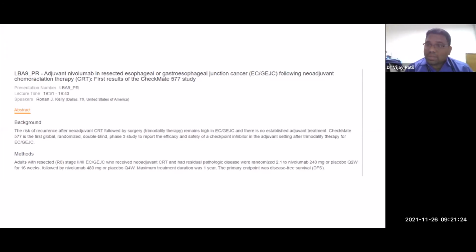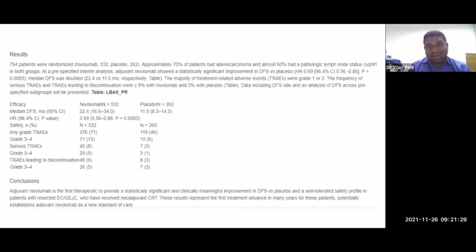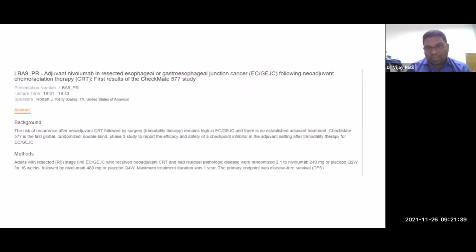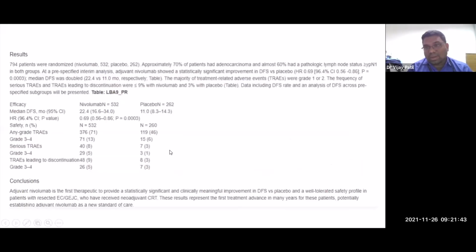There's a good study called CheckMate 577, with a good number of patients, around 800 patients actually, in which patients who didn't have a pathological complete response got randomized between giving adjuvant nivolumab for around a 1 year treatment versus giving the standard, that is doing nothing and observing the patients. In this study, it was actually placebo. What it did, it led to a good amount of benefit.